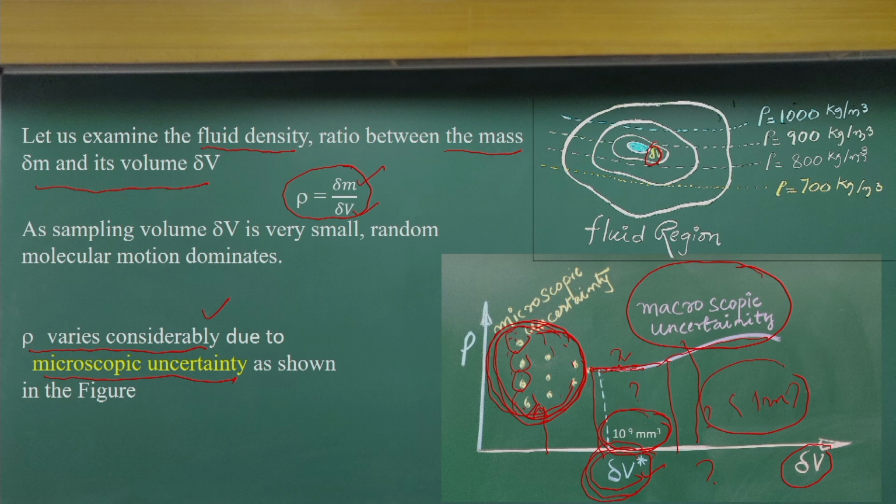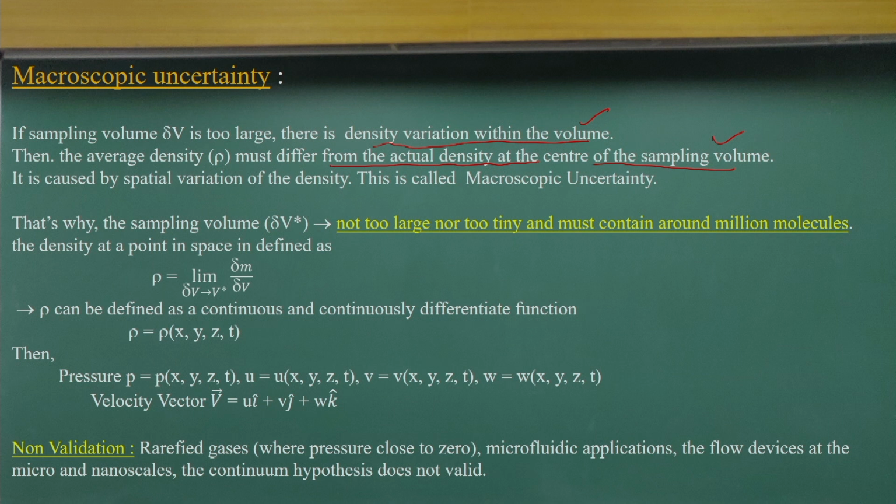So we can consider that the sampling volume must be neither too large nor too tiny, it must contain a million molecules, so that the random behavior of the molecular motions, the collisions, will not reflect in the characteristics or properties of the fluids.